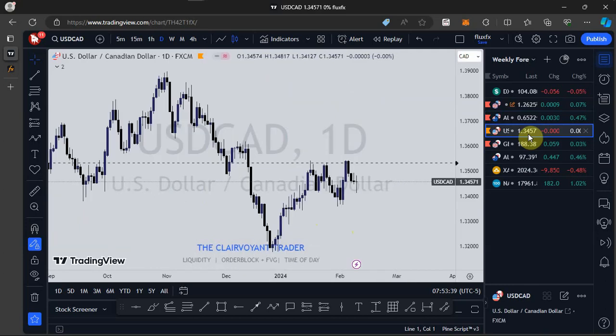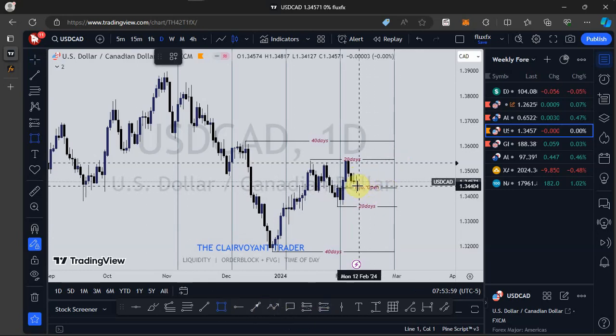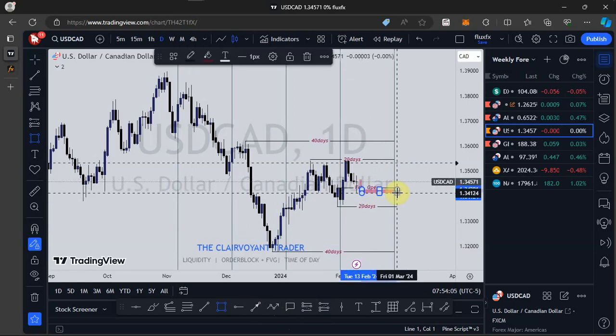For USD CAD, so far as I'm bullish on the underlying index, then definitely I should be expecting bullish prices on USD CAD. We are seeing a higher swing low formation about to form right here, or a potential higher swing low formation. So going into next week, that is Monday to be specific, I don't want to see this low being attacked. I want to see a formation of a candle, a candlestick formation right here.